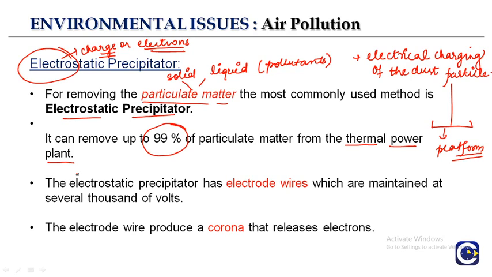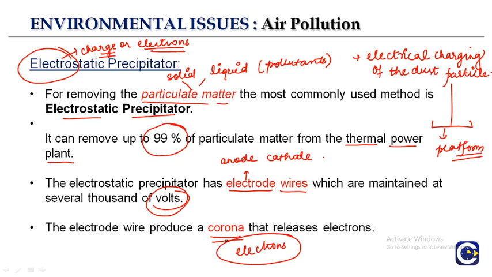This electrostatic precipitator has electrode wires. We know electrodes are electrically charged. It can be in the form of anode and cathode, which are maintained at several thousand volts. That means electricity is required. These electrode wires will produce a corona of charges. These corona are actually the electrons.